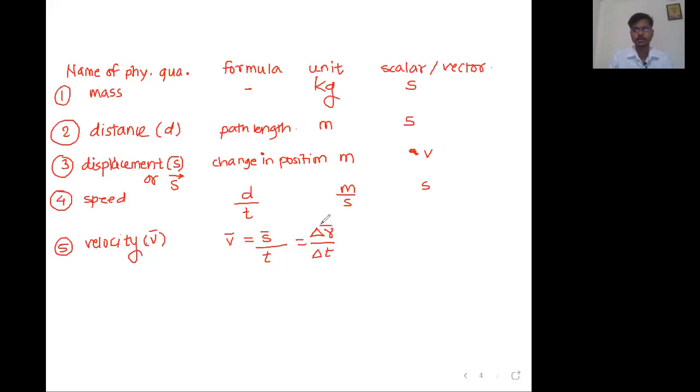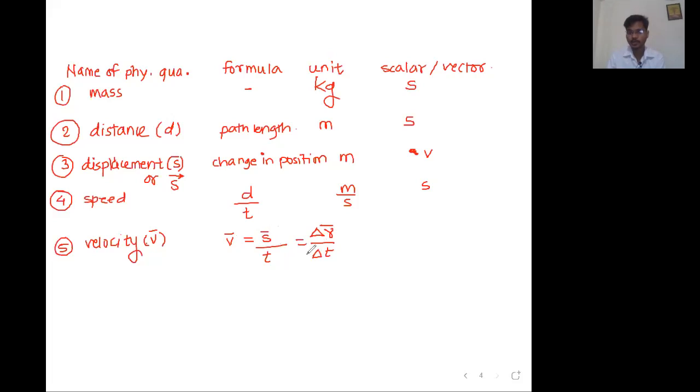So change in position is called displacement. So displacement upon time is velocity, or you may simply say rate of change of position.